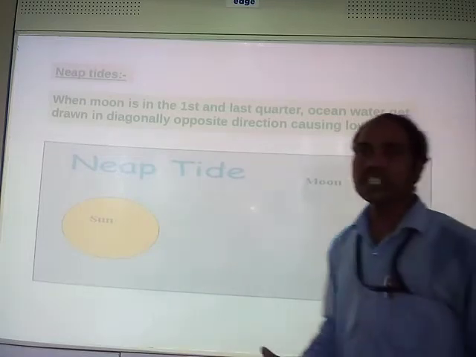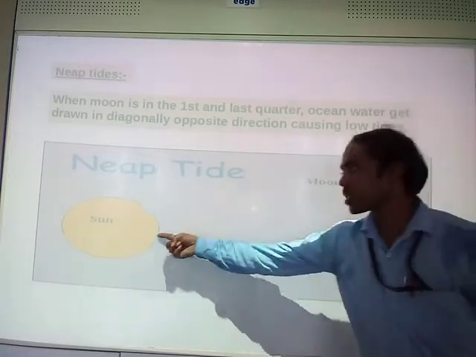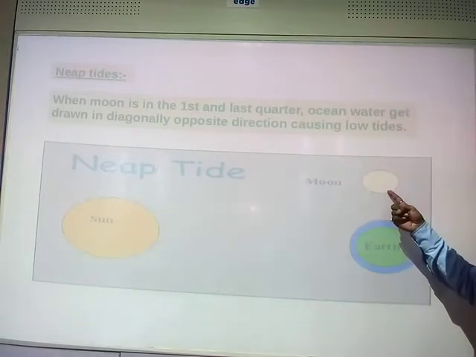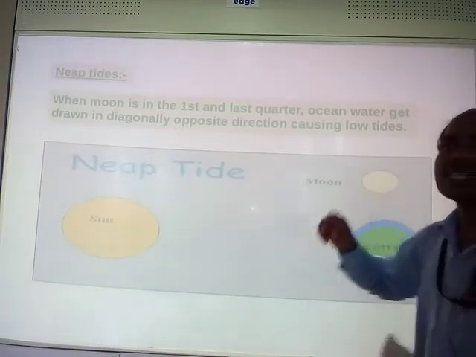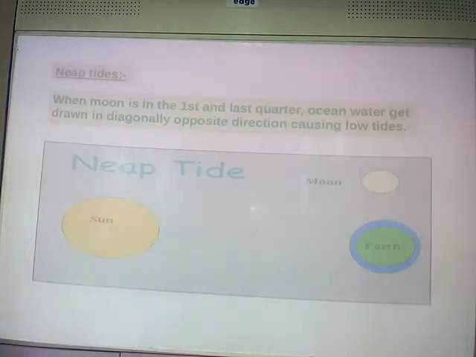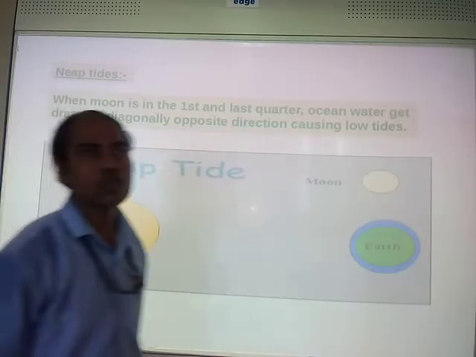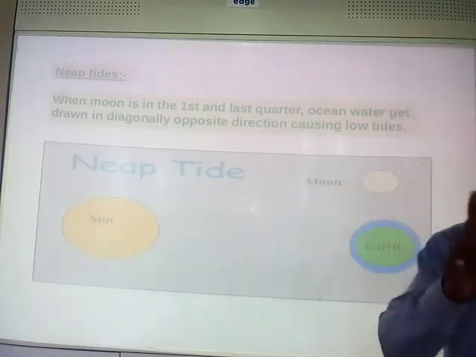The tides caused in the ocean water are low because the sun, earth and moon are not in a straight line. The moon lies in the first quarter or in the last quarter. Clear? Because of this, this kind of tide is known as neap tide, because tides are not highest.